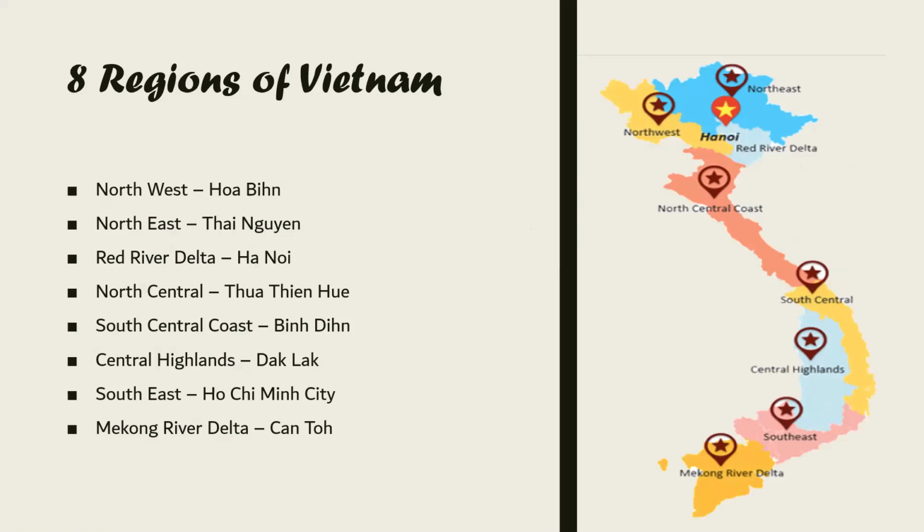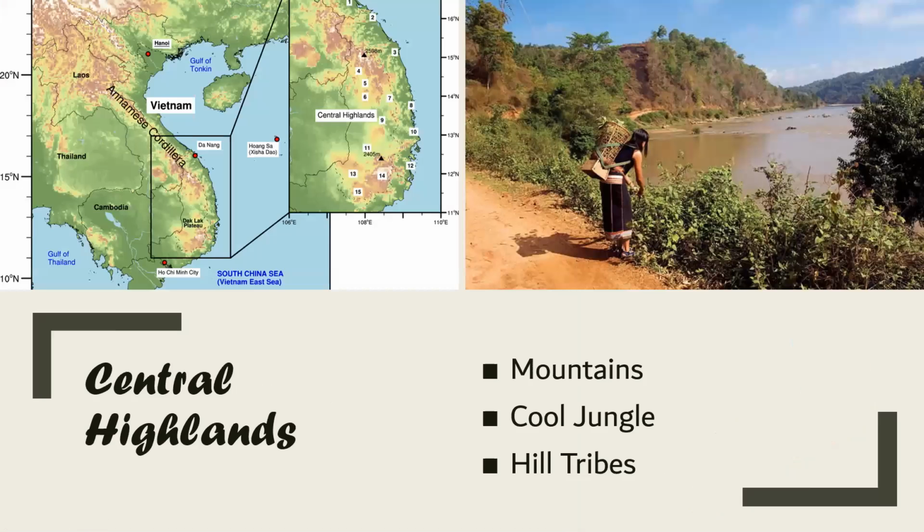The eight regions of Vietnam are the Northwest, located in Dien Bien, the Northeast in Thai Nguyen, the Red River Delta in Hanoi, that is the capital of Vietnam, the North Central in Thua Thien Hue, then the South Central Coast in Binh Dinh, then the Central Highlands in Dak Lak, and also the Southeast in Ho Chi Minh City, that is also a very important city.